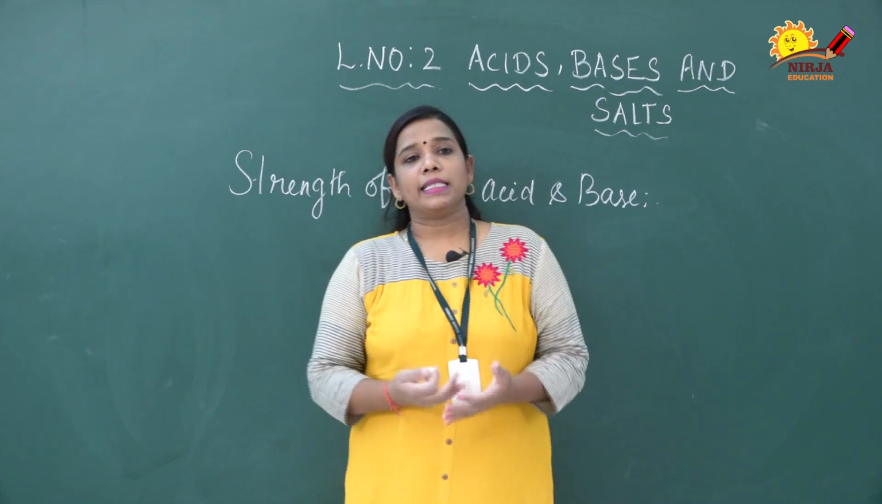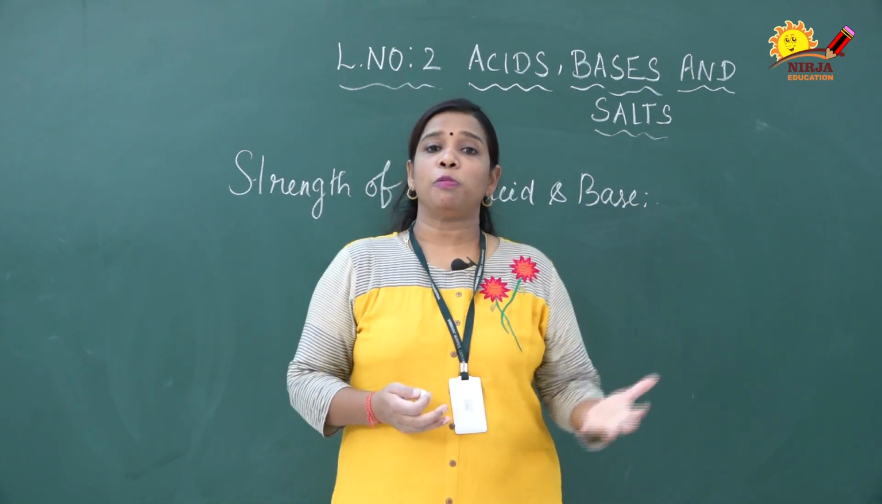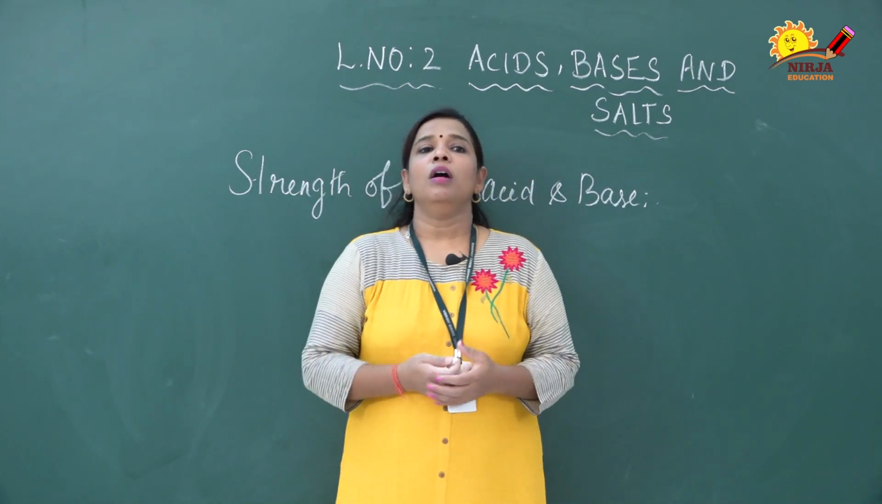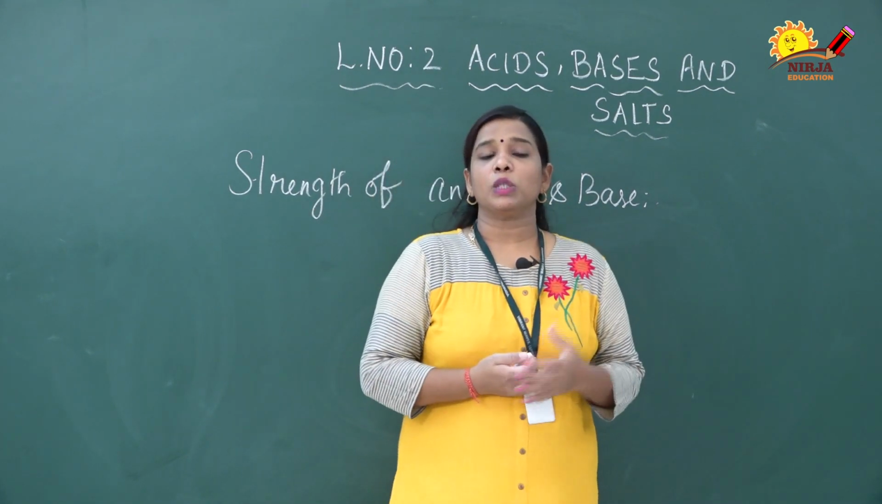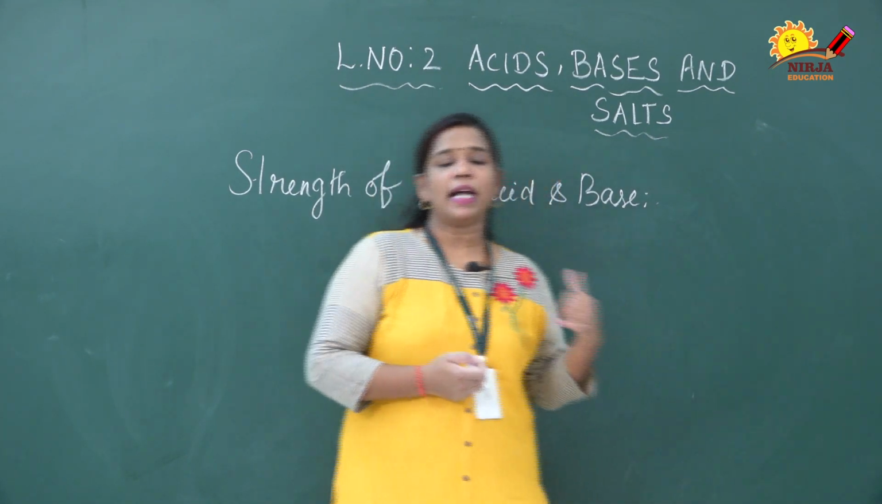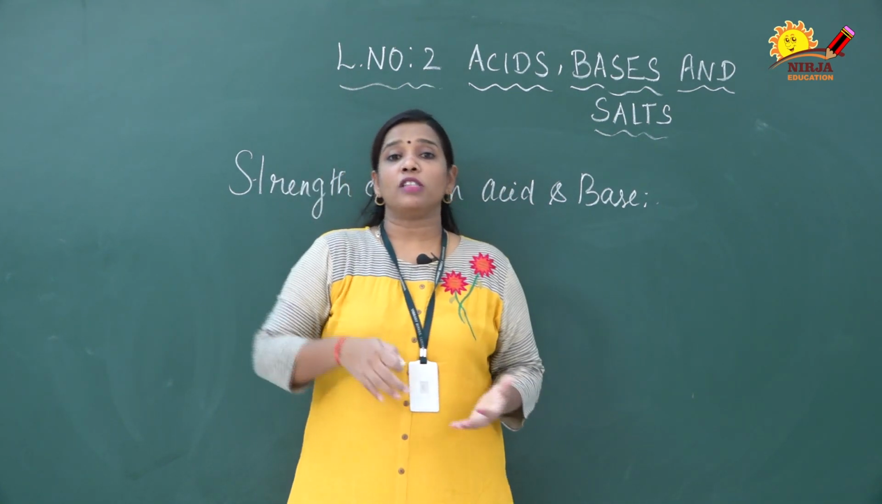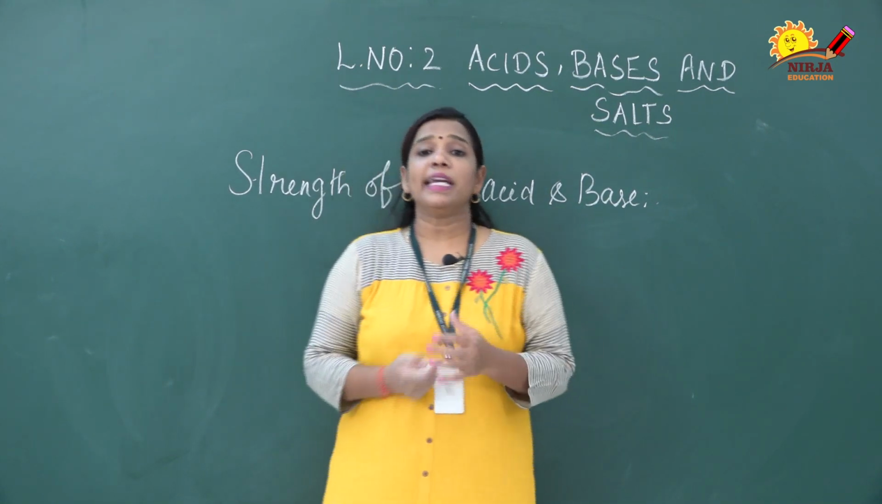The strength of an acid and base depends upon the concentration of H plus ions and OH minus ions, that is, hydroxyl ions, produced respectively. With the help of universal indicators, we can find the strength of an acid and base. How can we identify whether it is a strong base, weak base, strong acid or weak acid? With the help of indicators.